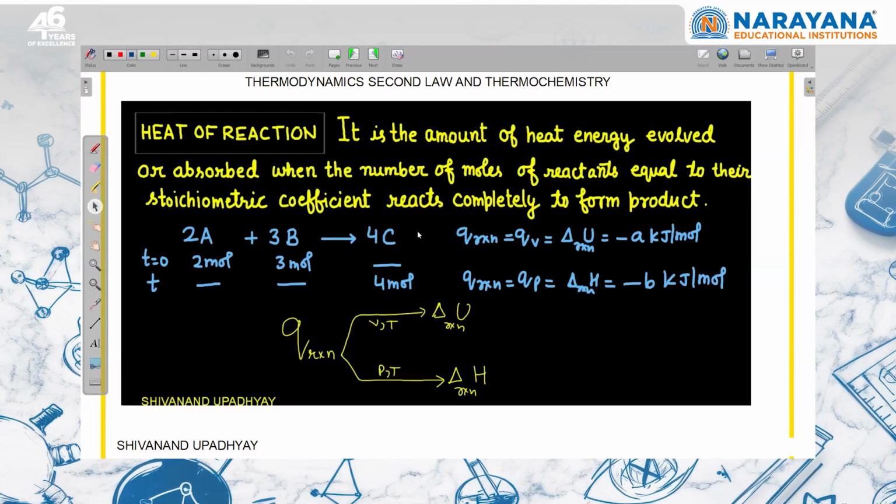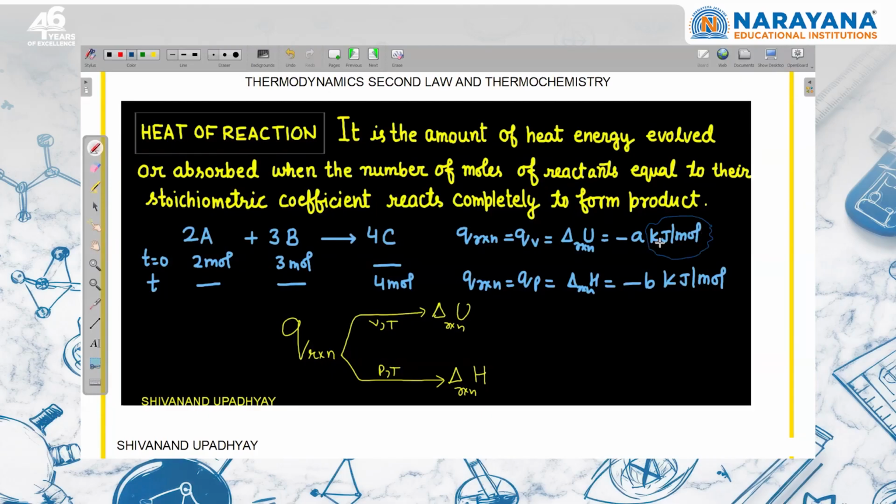Suppose this reaction is given, and in front of this reaction we are writing delta U is equal to minus a kilojoule per mole. So what is the meaning of kilojoule per mole? Kilojoule per mole means this is a unit of writing delta U or Q of the reaction.